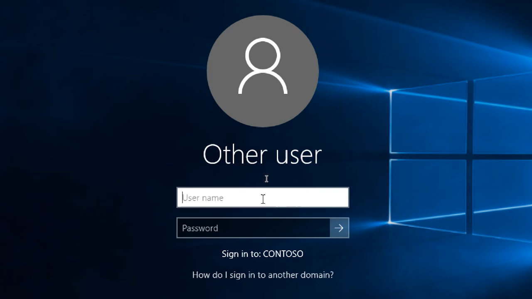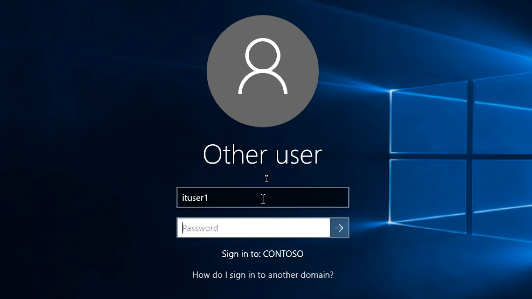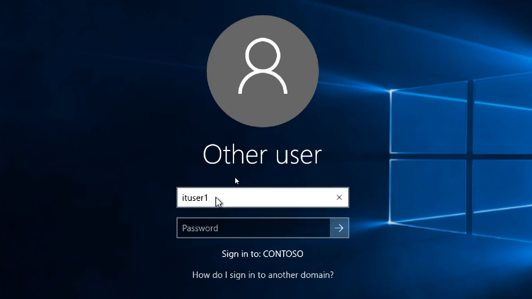So what is my username? IT user1, and I have to give the password. Before that, I will tell you two or three types. Contoso slash IT user1, like this we can log in.